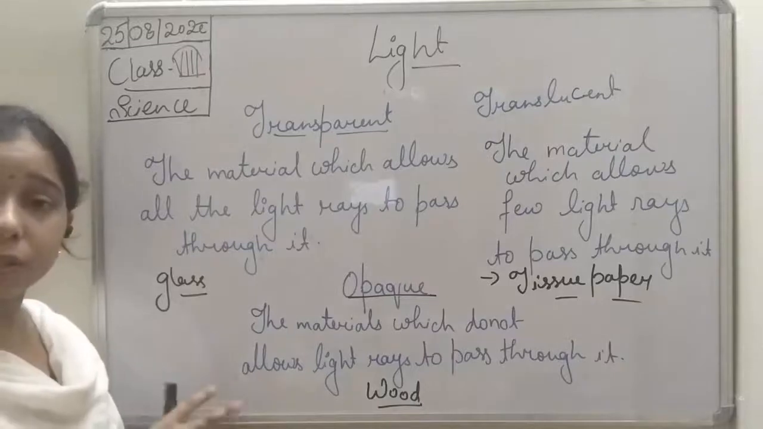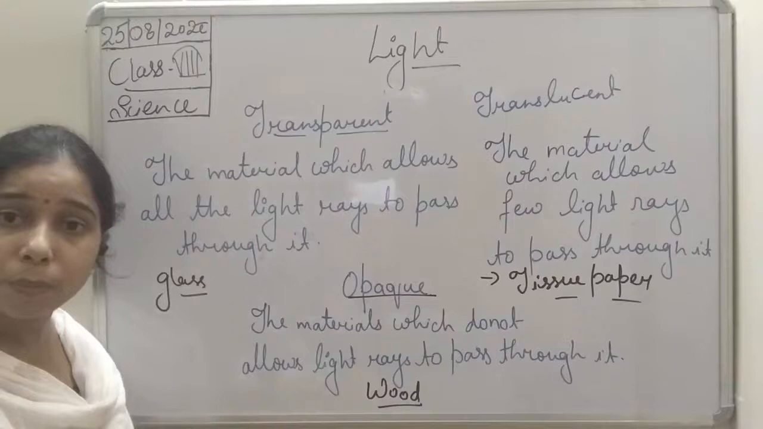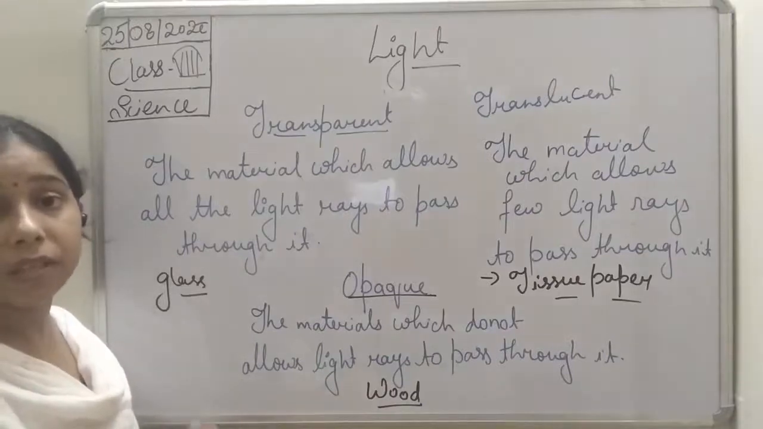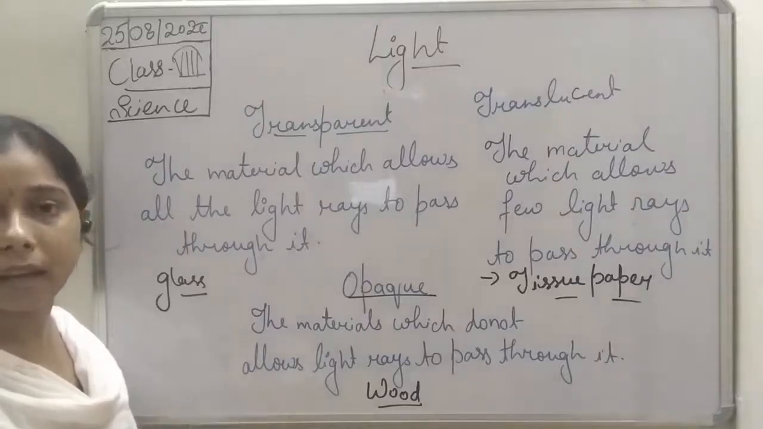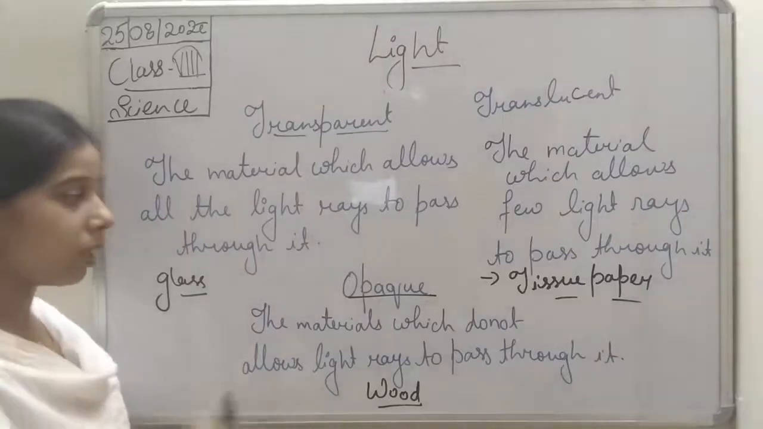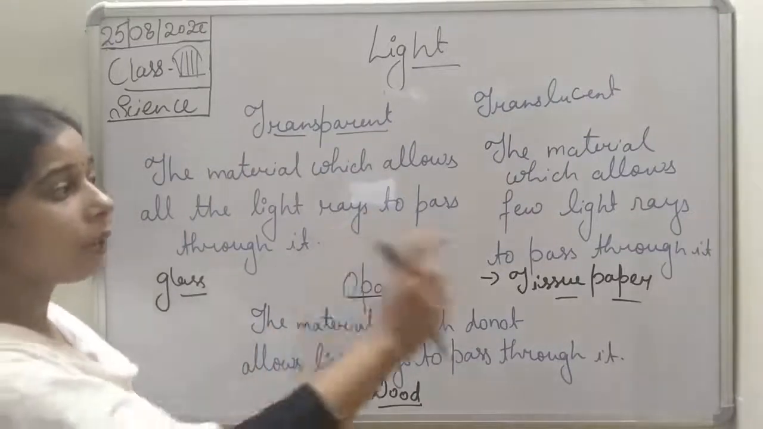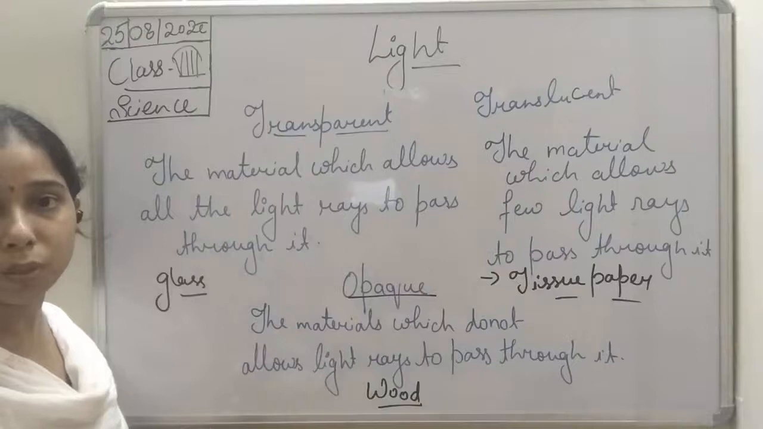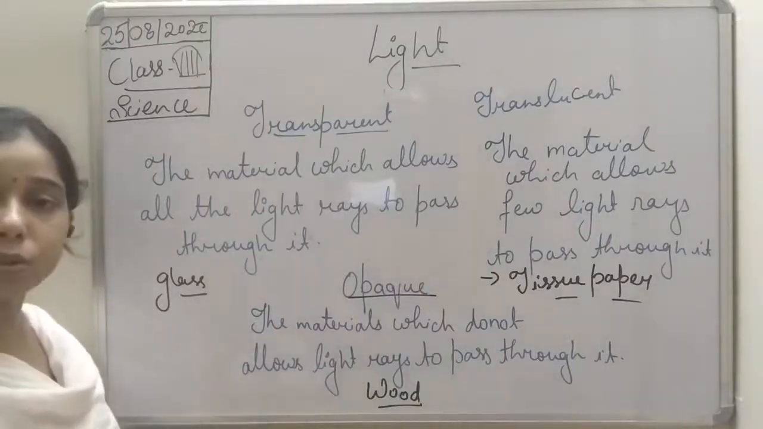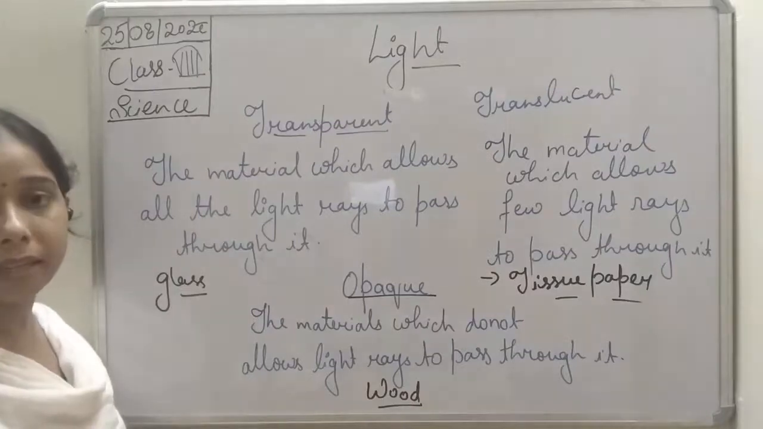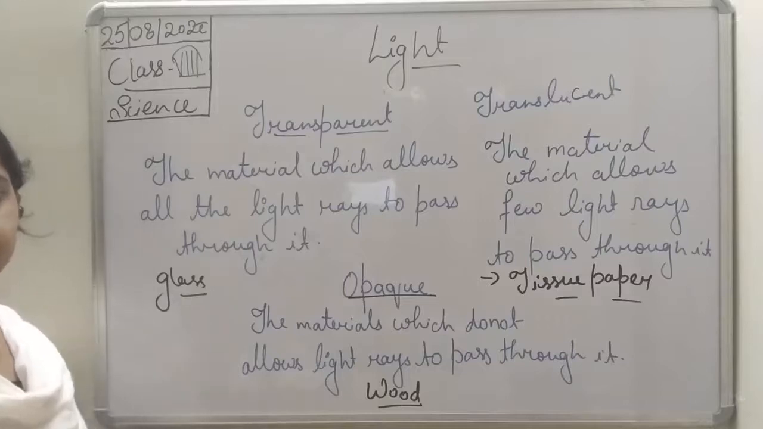But if the door is made up of glass, you know that glass will allow all the light to pass through it, and thus if the door is made up of glass, you can see who is sitting in the classroom or in the other room. So it will allow all the light to pass through it. That is why it is a transparent material. Translucent will allow a few amount of light to pass through it. That is why they are known as translucent material. And this is the opaque. Opaque means the material which does not allow light particles to pass through it.